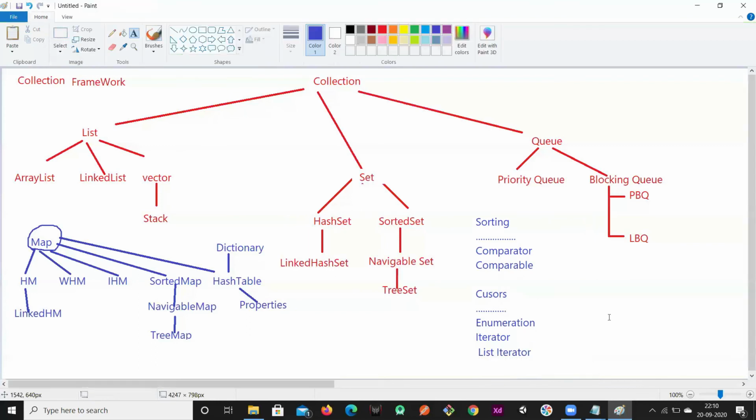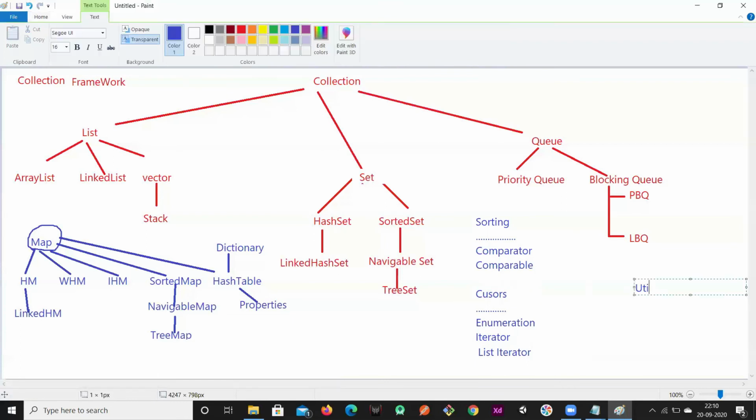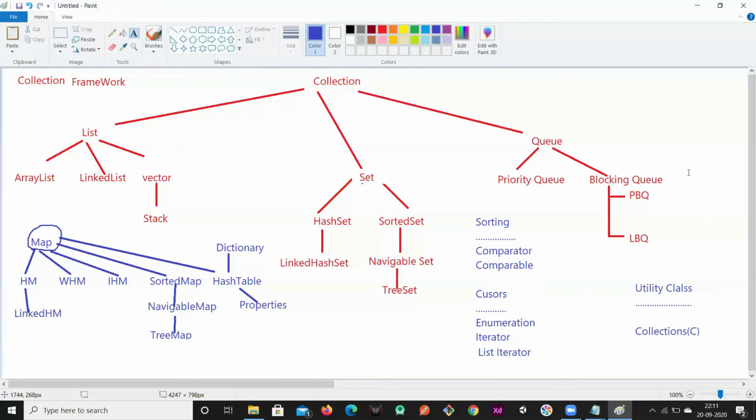And there is a utility class. A utility class is nothing but it has some utility methods so that we can use them along with the collections. The name of that class is Collections. Okay. So collection is a concept that defines how to group the data.